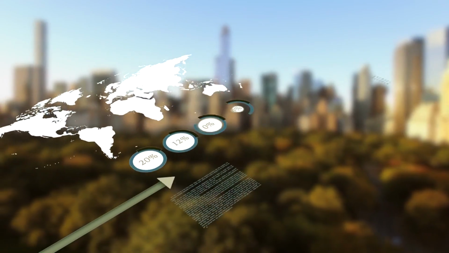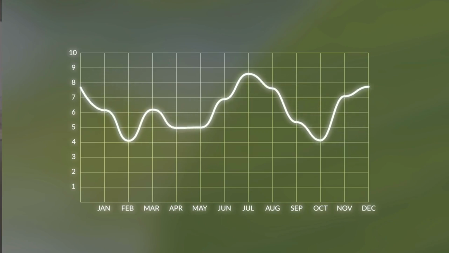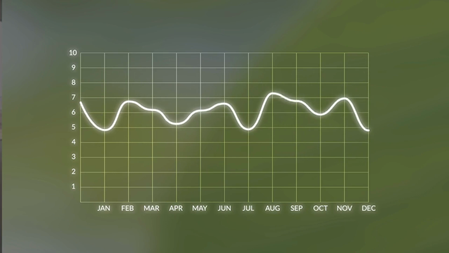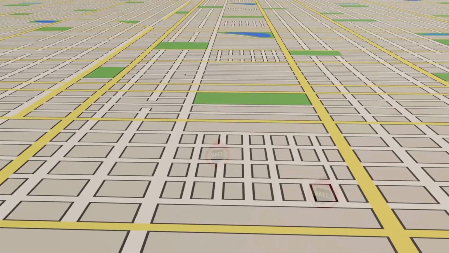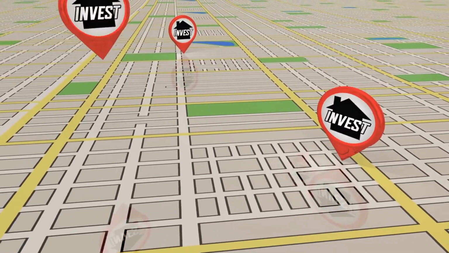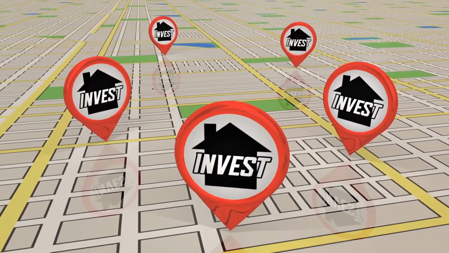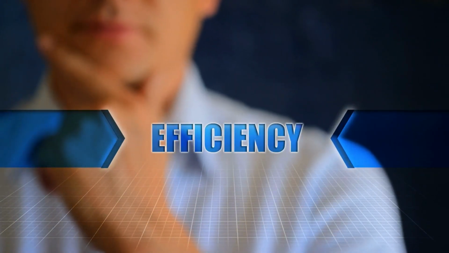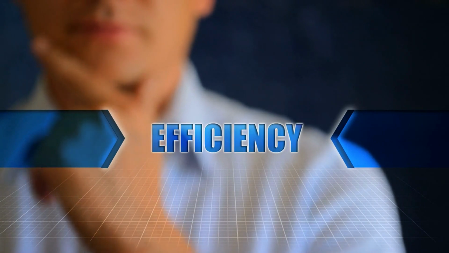Several factors influence these profit margins in real estate. Market conditions play a crucial role. Employment rates and consumer spending directly affect property values and rental demand. Location matters immensely. Properties in high-demand areas often yield better profits due to higher rents. Management efficiency impacts profitability as well. Properties that are well managed tend to have lower vacancy rates and